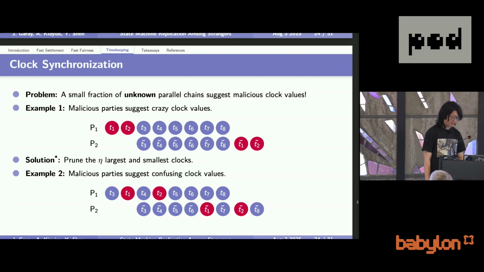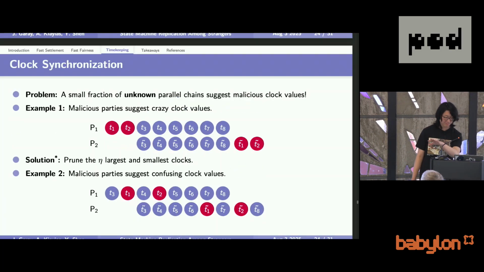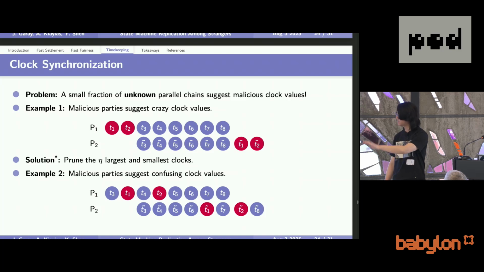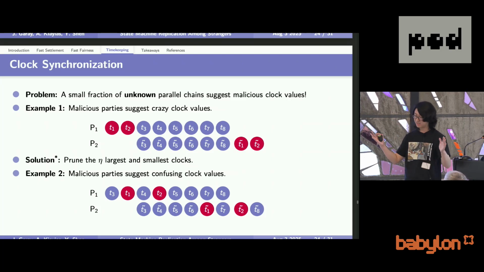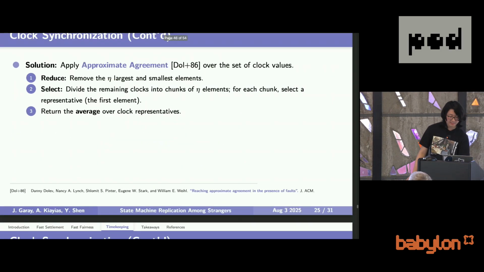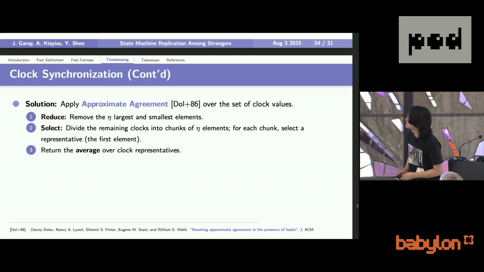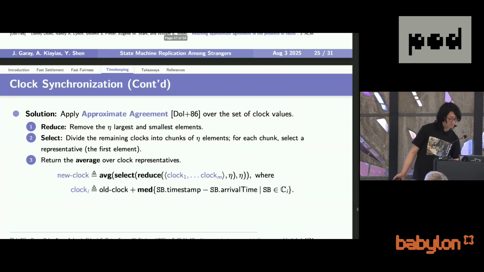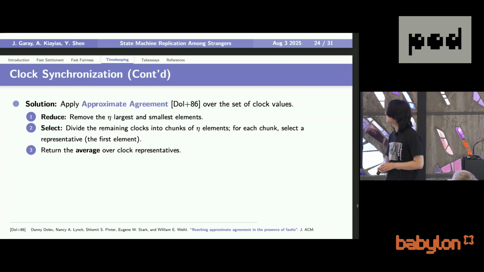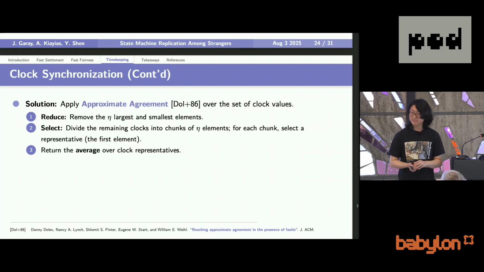As you can see, parallel blockchains will give you a set of clock values. The adversary can attack these clock values by giving you some very crazy clock values, which will let your local clock jump to very crazy times, or by giving honest parties different but very confusing clock values, which will further deviate the honest parties. There are two challenges here, and the way that we solve them is by running approximate agreement. With parallel blockchains, we can run this approximate agreement approach to do clock synchronization.